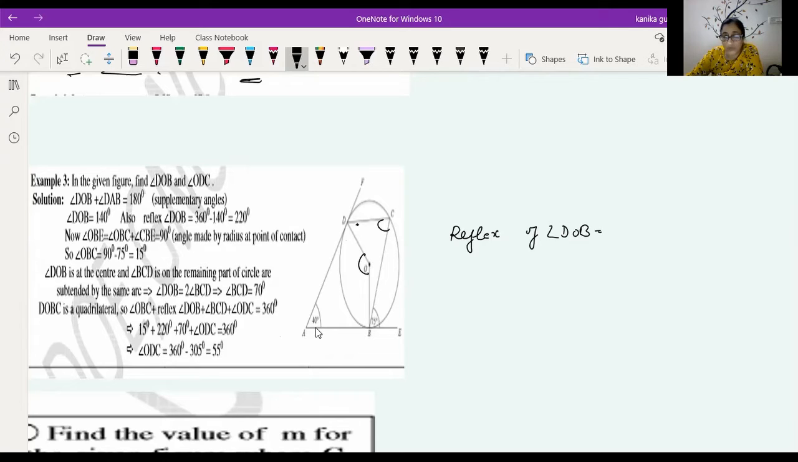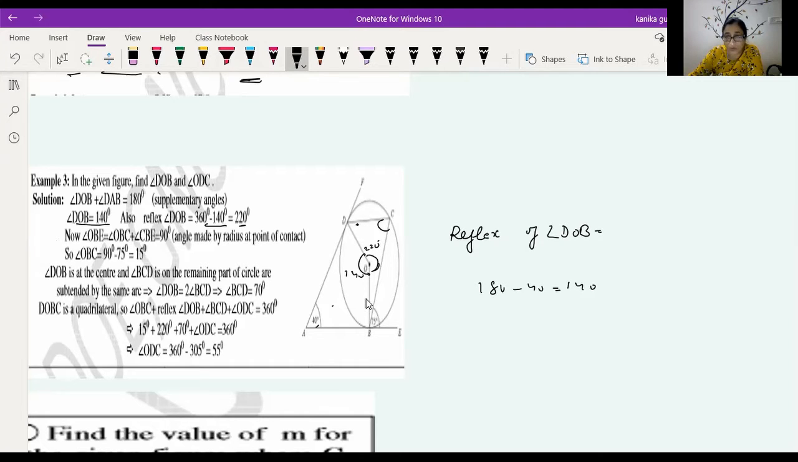So this angle is equal to 40 degrees. Then this angle is equal to 180 minus 40. So you get this angle is equal to 140 degrees. So this angle DOP is 140 degrees. Now this angle is the reflex angle. Then the angle DOB is equal to 360 minus 140, that is equal to 220 degrees. Now angle OBE. Here OB is the radius, and AE is the tangent.